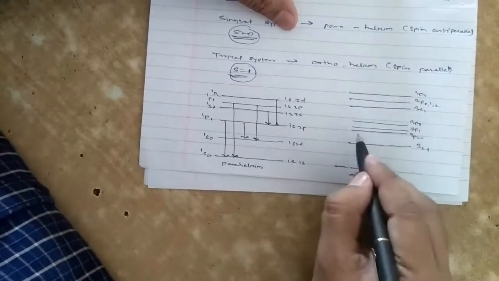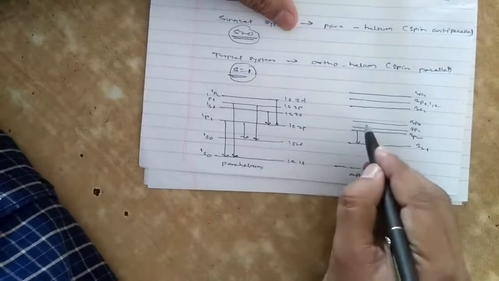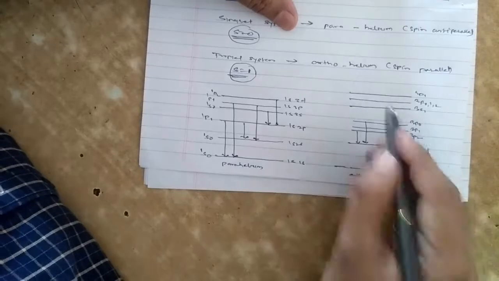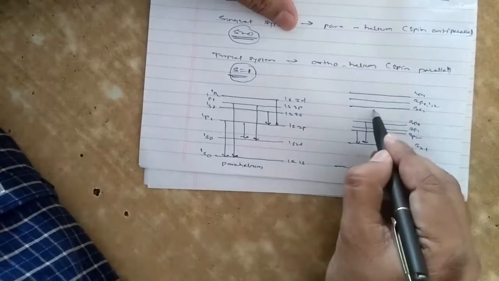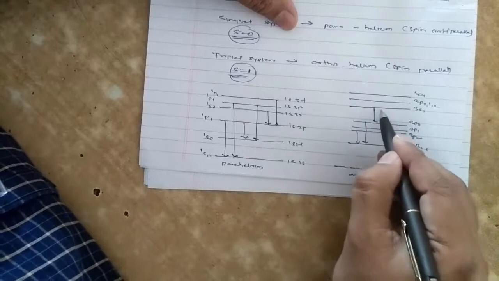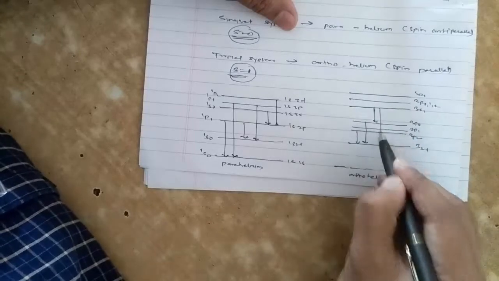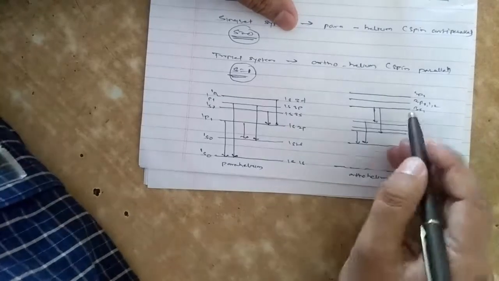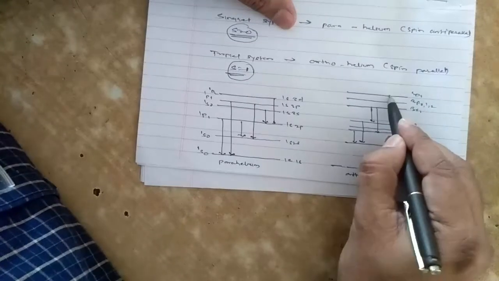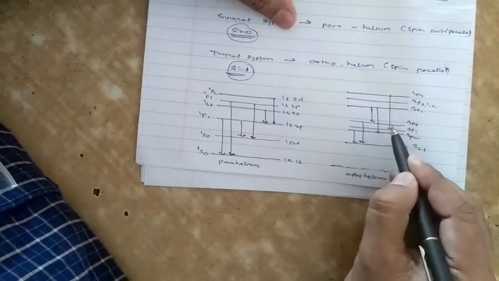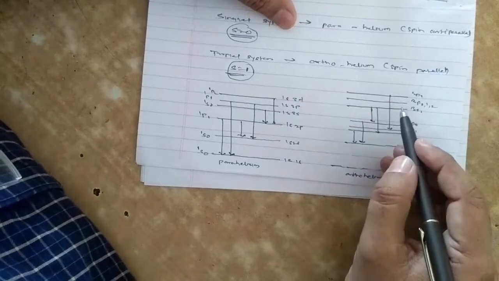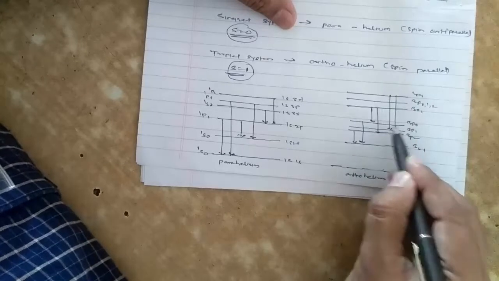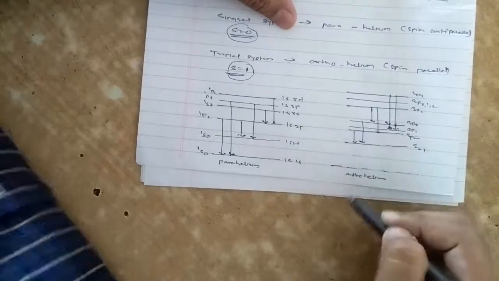The transitions allowed are 3P0 to 3S1, then 3S1 to 3P0 and 3P2, then 3D1 to 3P1, sorry, 0, and next this is 0 and this is 1.